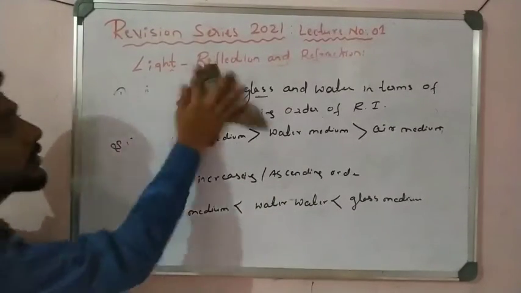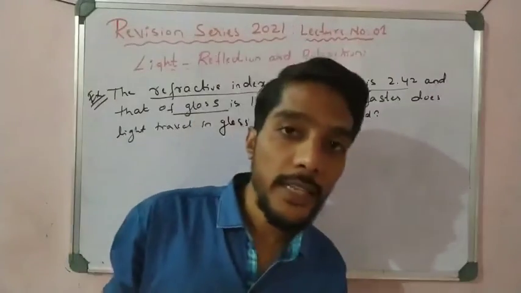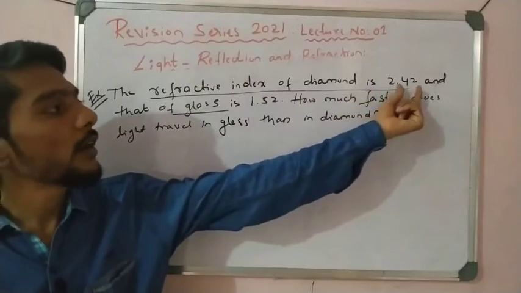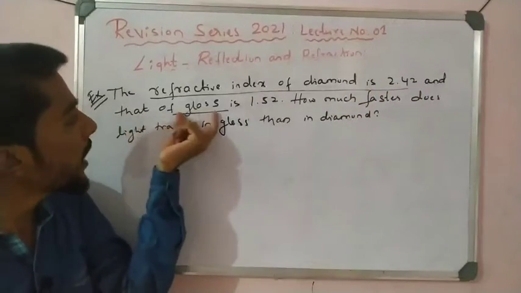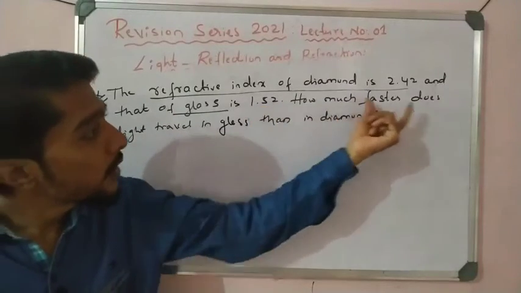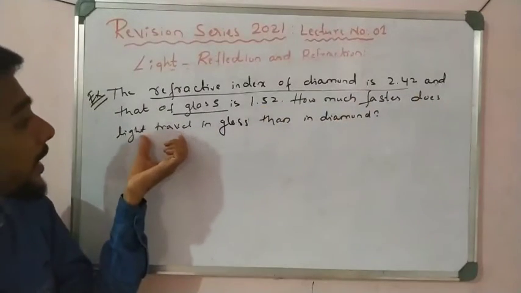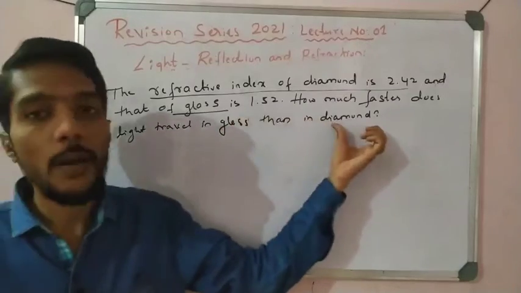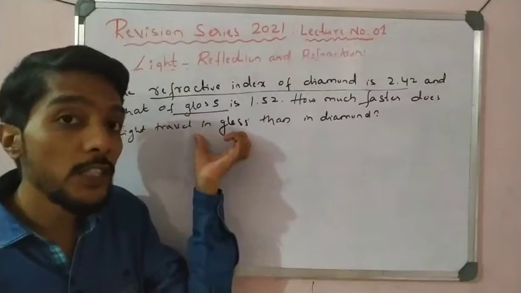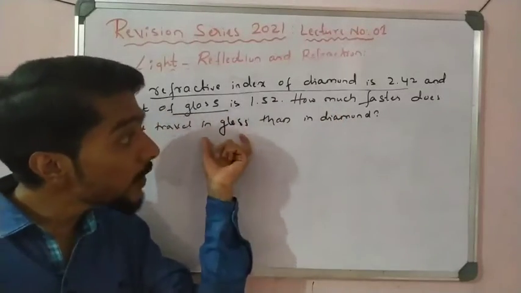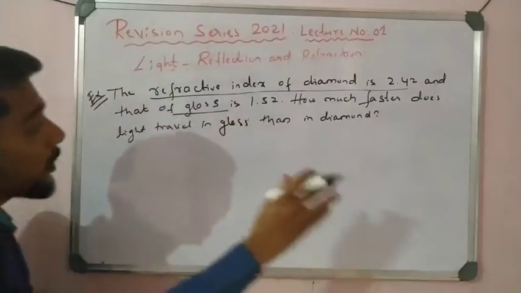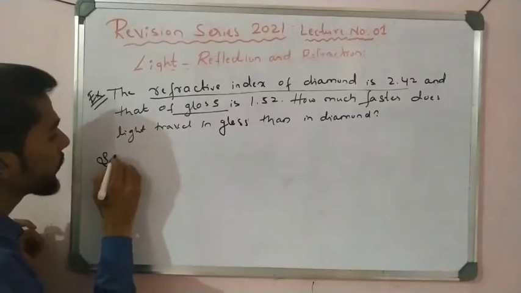Okay students, now take the second example here. The refractive index of diamond is given as 2.42 and the refractive index of glass is given as 1.52. How much faster does light travel in glass with respect to diamond? So first, we have to see the solution one by one.